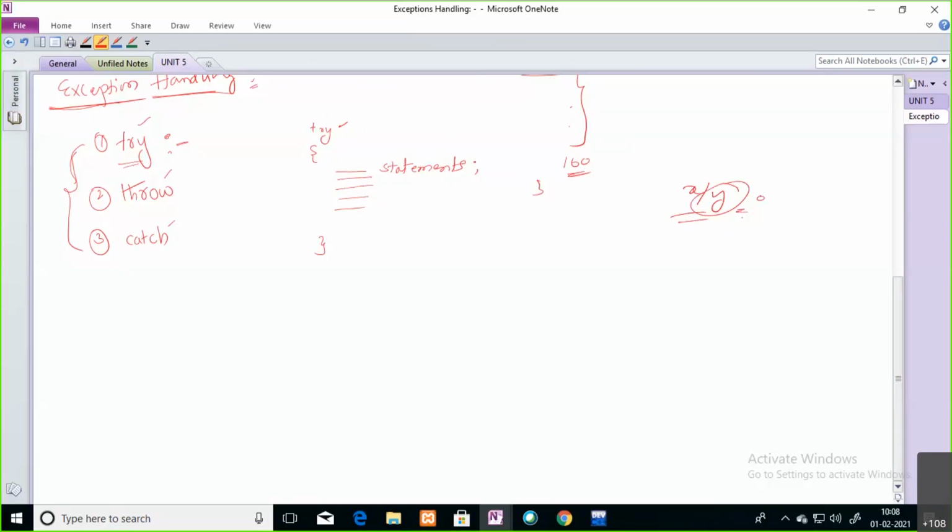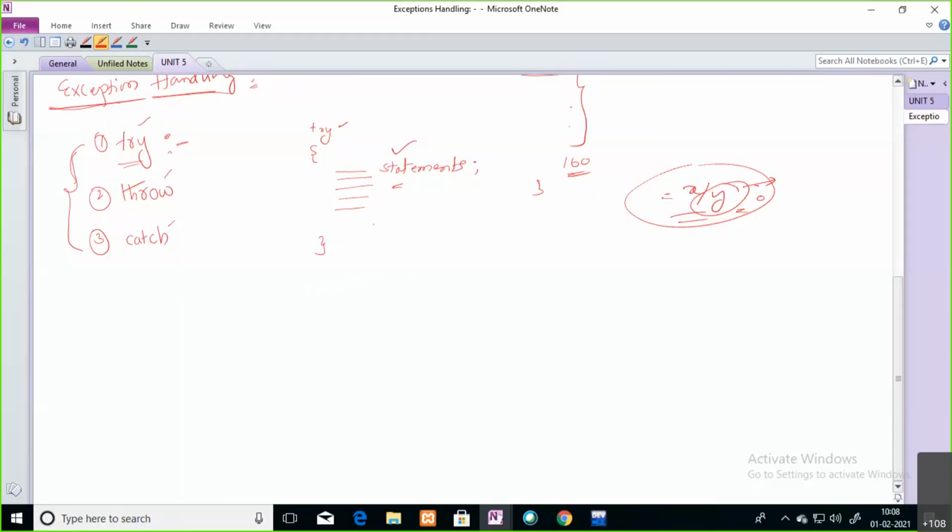At that time, there is a chance to raise an exception. Such risky code you are going to write inside the try block. Wherever you are expecting an exception, those statements go inside the try block.